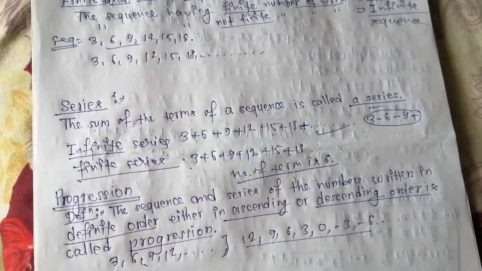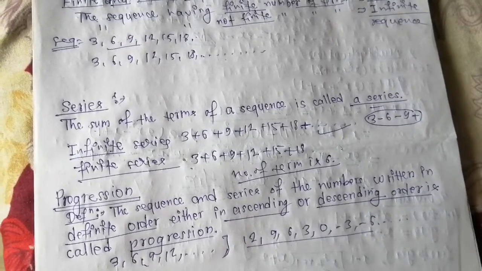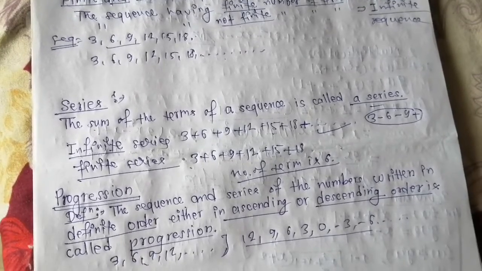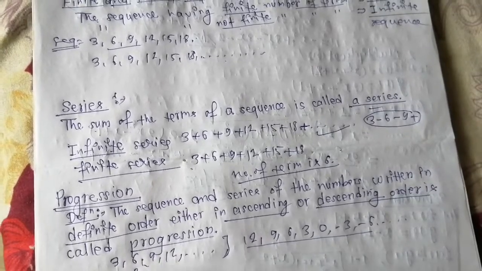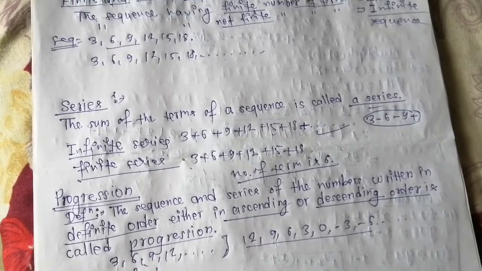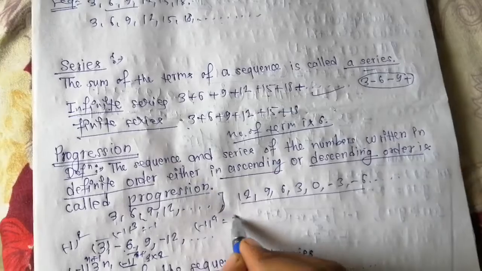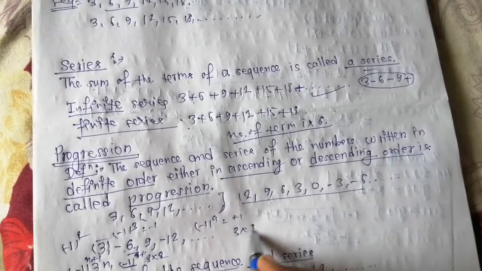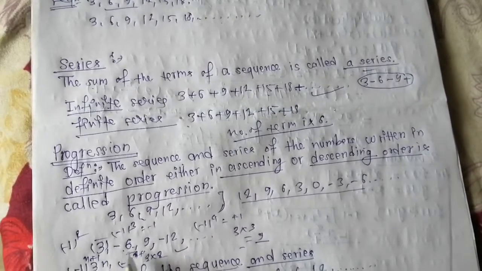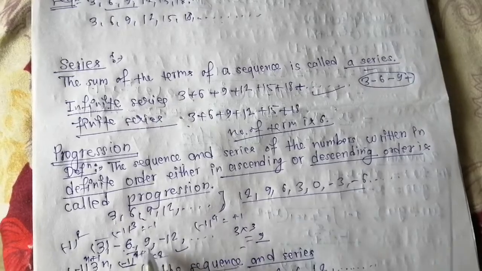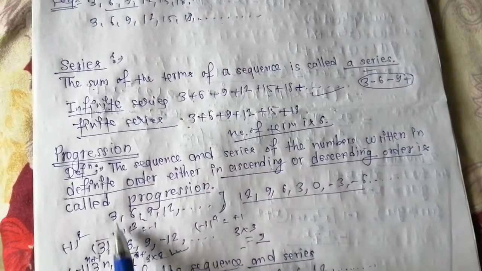Again if we write n equal to 2, then 3 times 2, and minus 1 to the power 3 will give you minus 1, and 3 into 2 is equal to 6, so this gives minus 6. In this way, with minus 1 to the power 4, this gives plus, and 3 into 3 is equal to 9. Neither is it in ascending order, nor in descending. A sequence that does not follow any fixed ascending or descending order is non-progression.